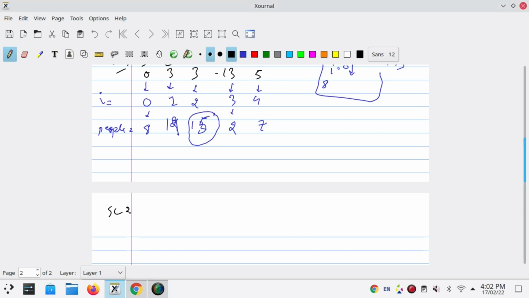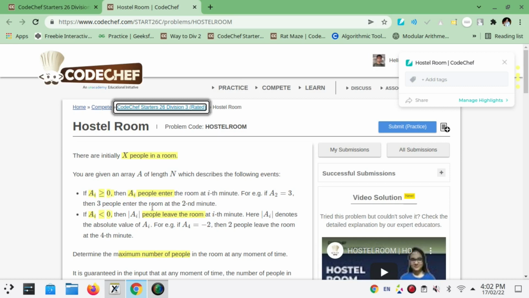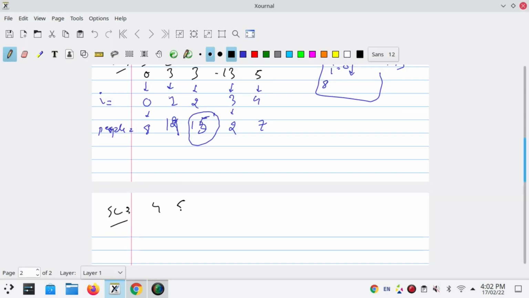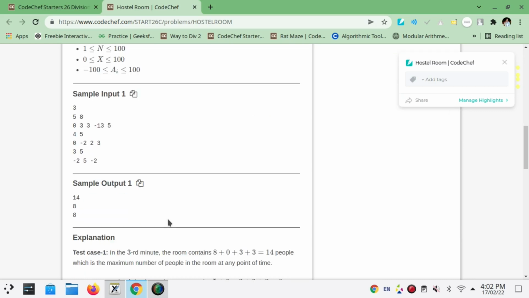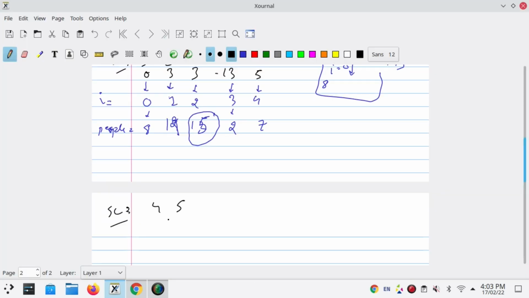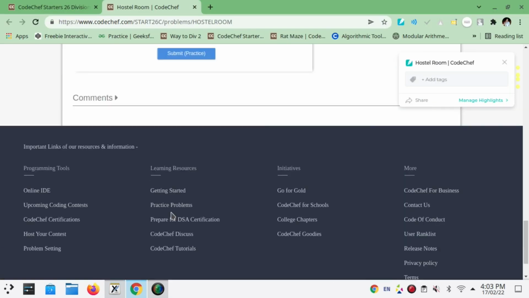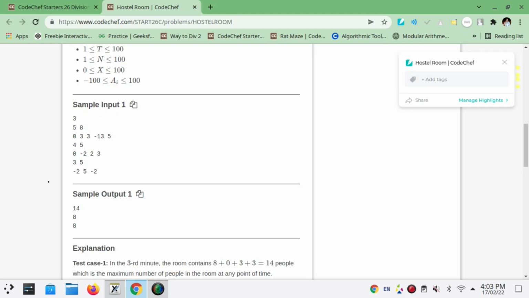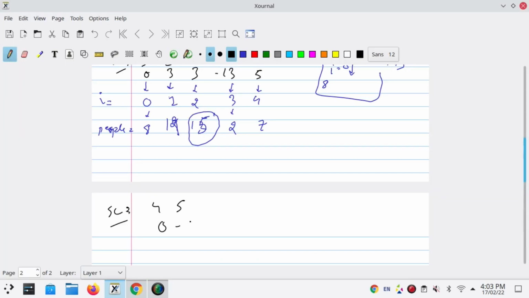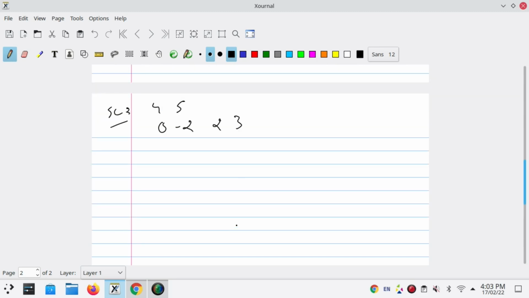Sample case 2, here we have n equals 4, x equals 5, and the array is 0, -2, 2 and 3.